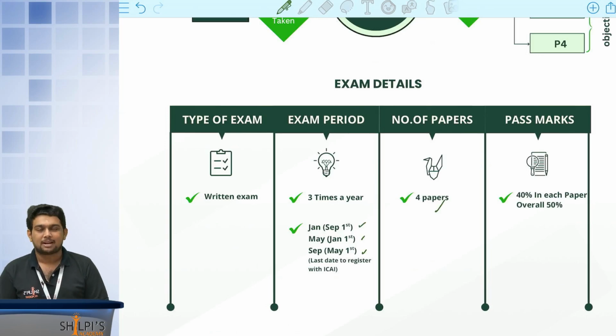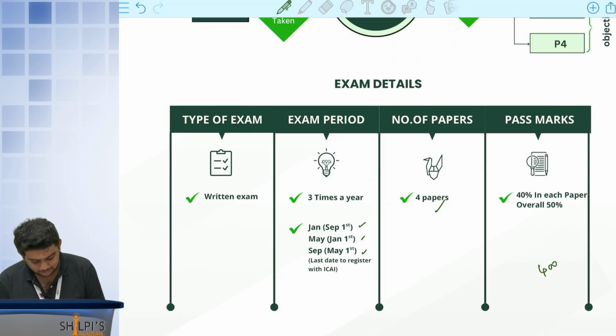And when it comes to pass marks, for a paper out of 100 you have to get a minimum of 40. But when it comes to the overall total, including all the 4 papers, you have to get a minimum of 50%. The total marks covered including all the 4 papers is 400. You have to get a minimum of 200. But when it comes to individual papers, 40 is enough.